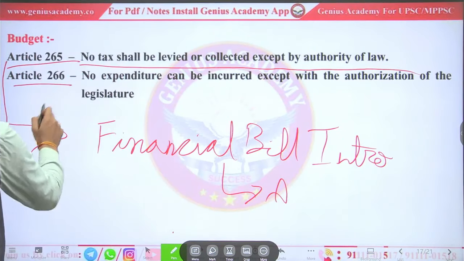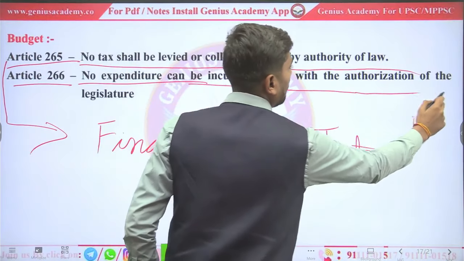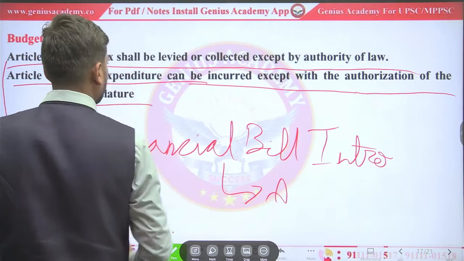So let's see article 266. No expenditure can be incurred except with the authorization of the legislature.